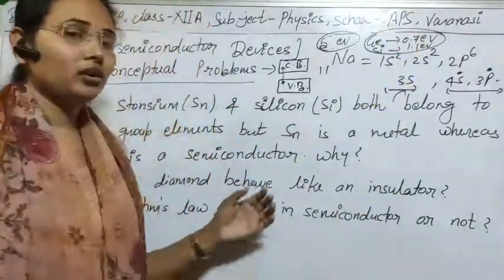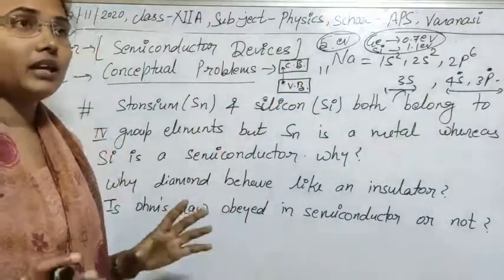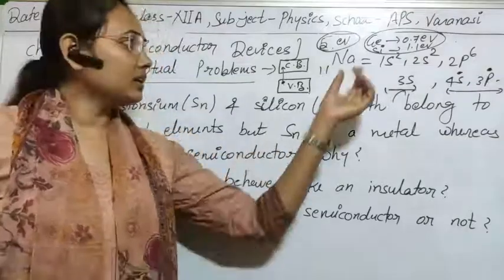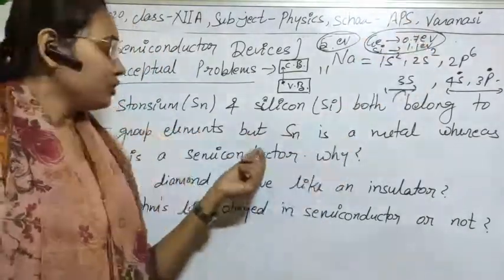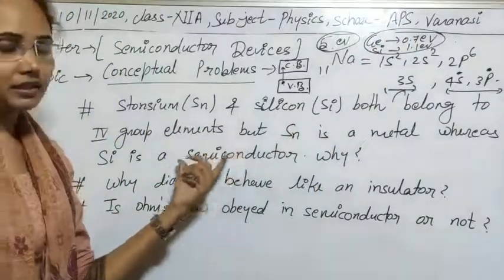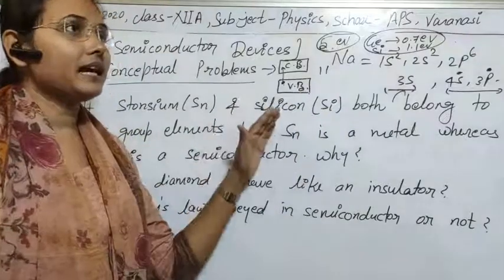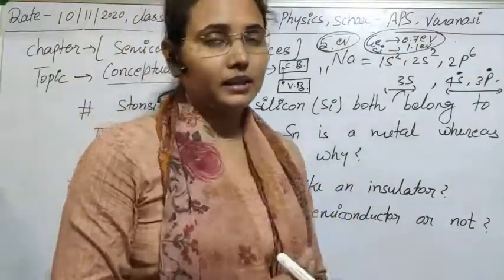So an electron cannot easily jump from the valence band to the conduction band until we apply some external energy, meaning sufficient external energy equal to or greater than this to the system. So this acts like a semiconductor material. Clear? So with the help of the band picture, you can easily explain why some materials are conductors,